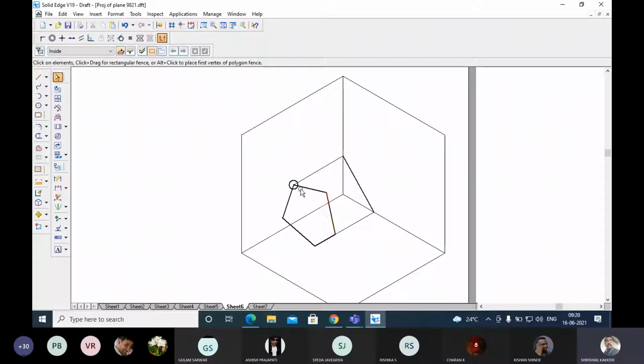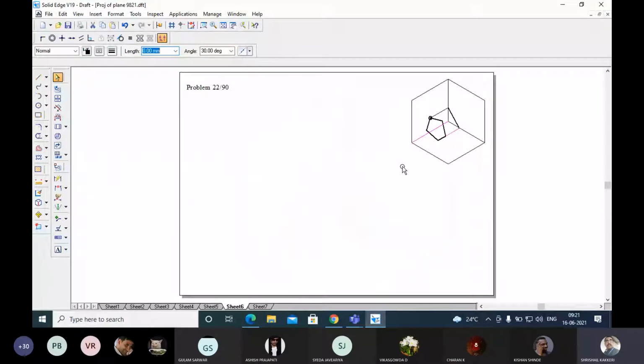You can see a pentagon of sides 25 mm. I have not drawn it to scale. All the sides will be 25 mm, and it is resting on one of its edges. The corner opposite to the edge on which it rests is on the vertical plane, at a height of 15 mm from the horizontal plane. Draw its projection and find out this distance, what distance it is lying over, and what are the inclinations made by this.